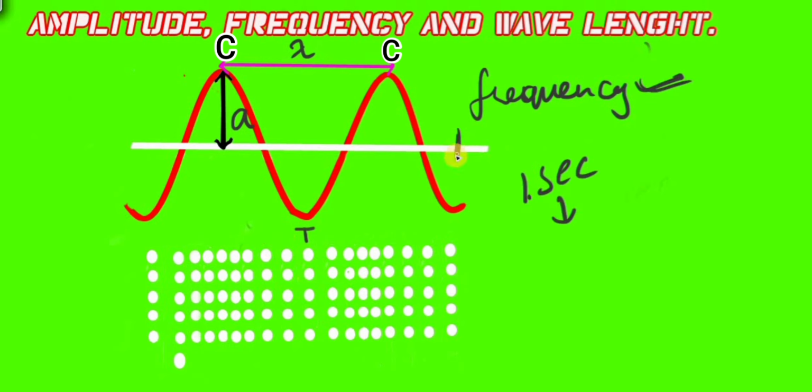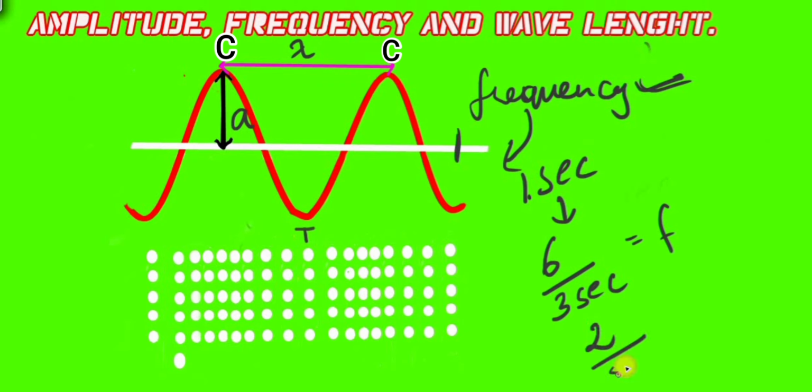How many crests pass through this detector in 1 second is the frequency of this whole wave. For example, if 6 crests pass in 3 seconds, what is the frequency? It would be 6 divided by 3 seconds, which is 2 crests per second. That is the frequency.